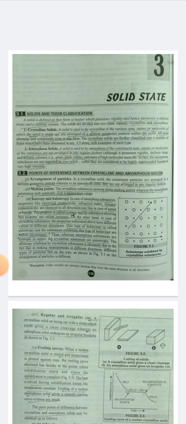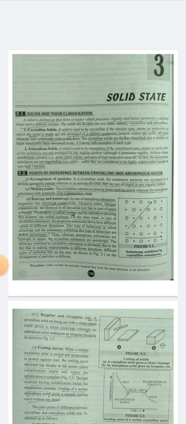It possesses no definite shape but a definite volume. Examples: glass, pitch, rubber, polymers of high molecular mass, etc. In fact, amorphous substances are not regarded as true solids, rather they are considered to be highly supercooled liquids of very high viscosity.